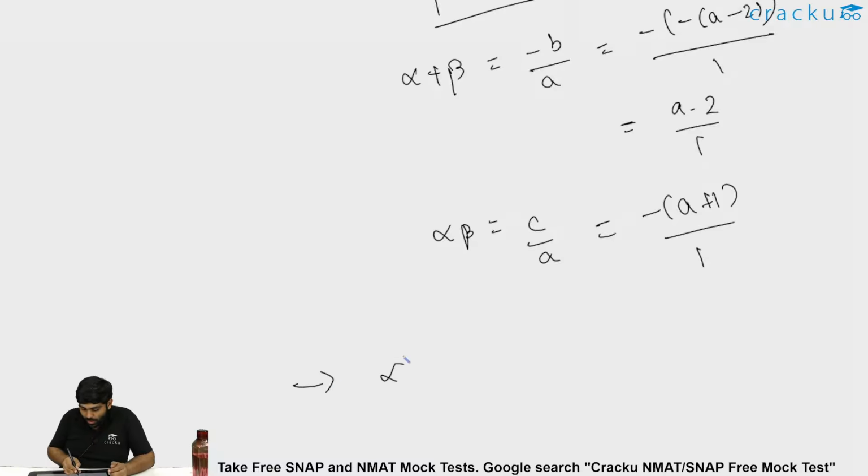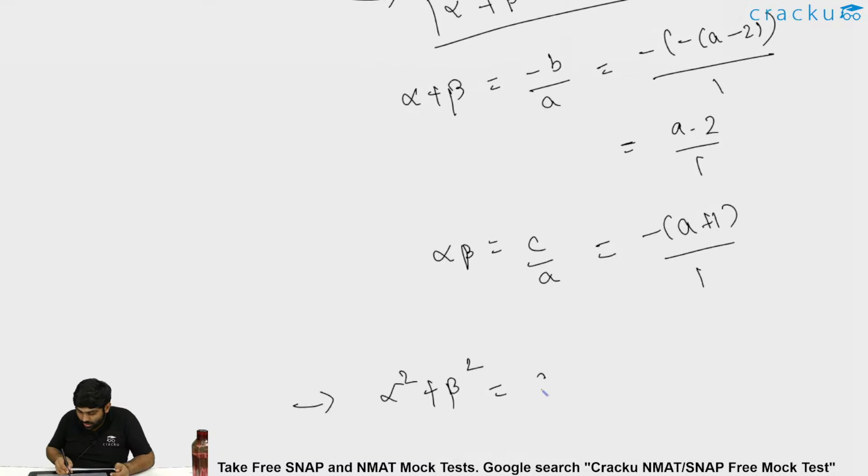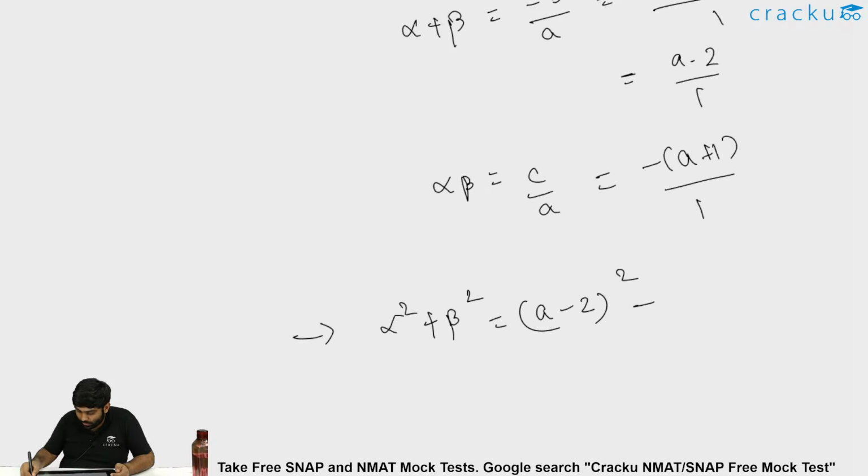So alpha square plus beta square is nothing but alpha plus beta whole square minus 2 alpha beta, which is a minus 2 whole square minus 2 alpha beta, which is 2 times minus into minus plus, so plus 2 into a plus 1, because alpha into beta is minus of a plus 1.